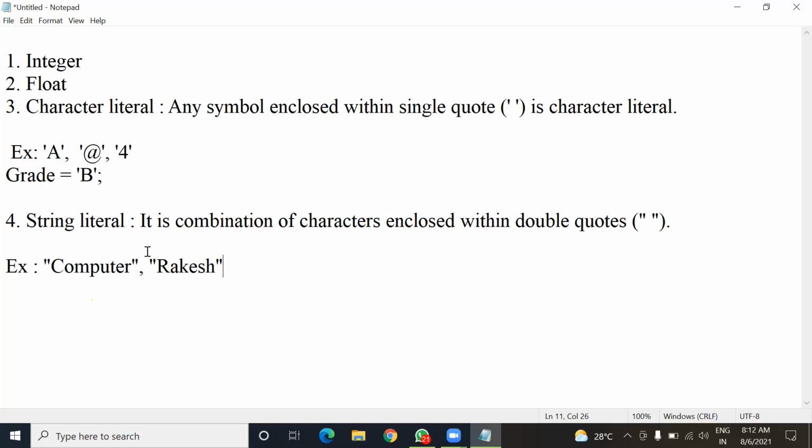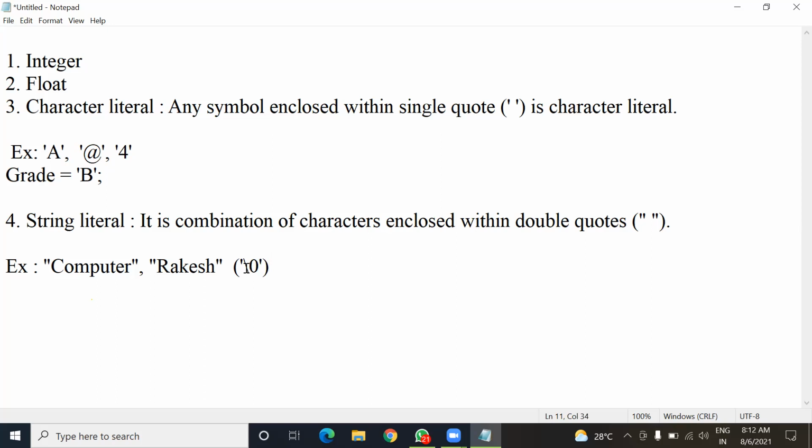Okay. So in a string literal, there is a terminator symbol, which is always applied by the compiler. Meaning we don't have to put that terminator symbol, and that symbol is the null character. There is a particular way to represent the null character.